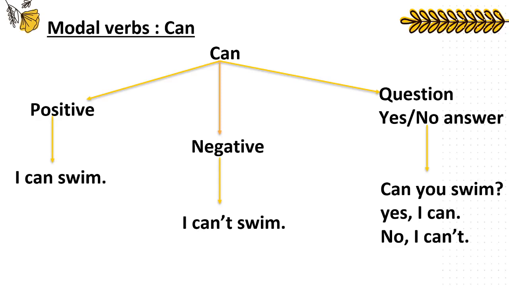Now let's move to our page for today. Here is our page. In the first exercise you need to look and write can or cannot, and in D you need to unscramble and write. Let's look at the first picture. She can swim. Number 2, the dog is swimming, so Max can swim.